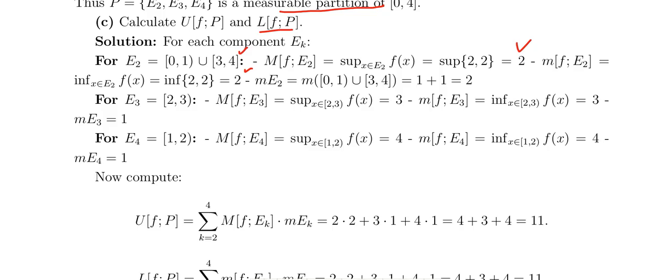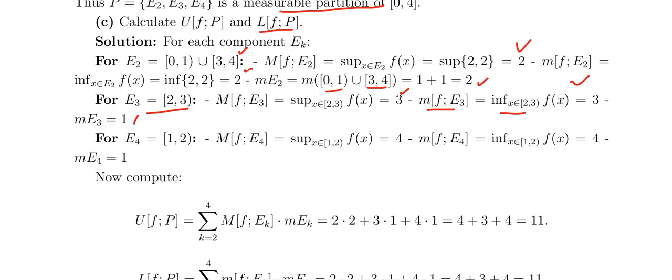So what is the measure of E2? The length of each interval is 1, and the union of the two gives 1 plus 1, which equals 2. The measure of an interval is its length. In the same way, E3 is 2,3. Capital M is the supremum of the function on 2,3, which is 3, and small m, the infimum of the function on 2,3, is also 3. The measure of E3 is 3 minus 2, which is 1.